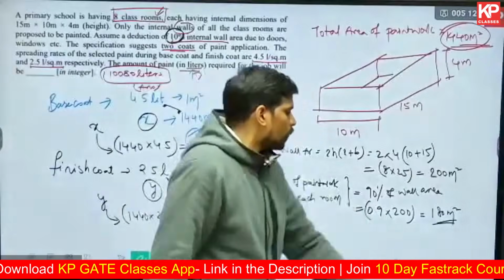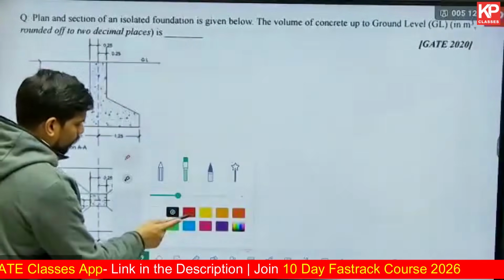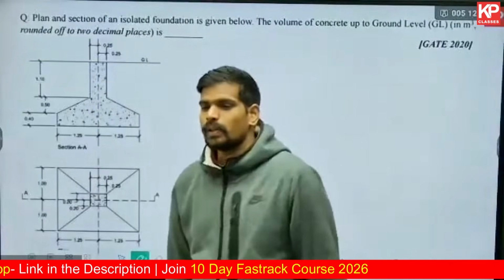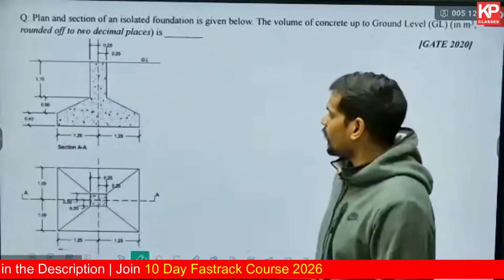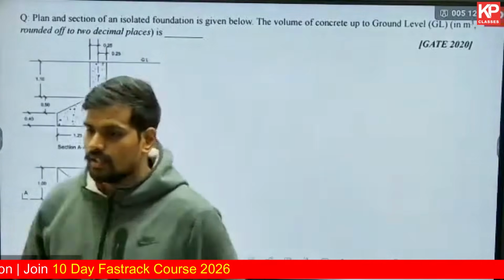Yep. So moving on. This next one is again a volumetric one. So the previous two questions were based on area based estimation. Now this one, it is something related to concrete, I guess. They have given some diagram for column footing.